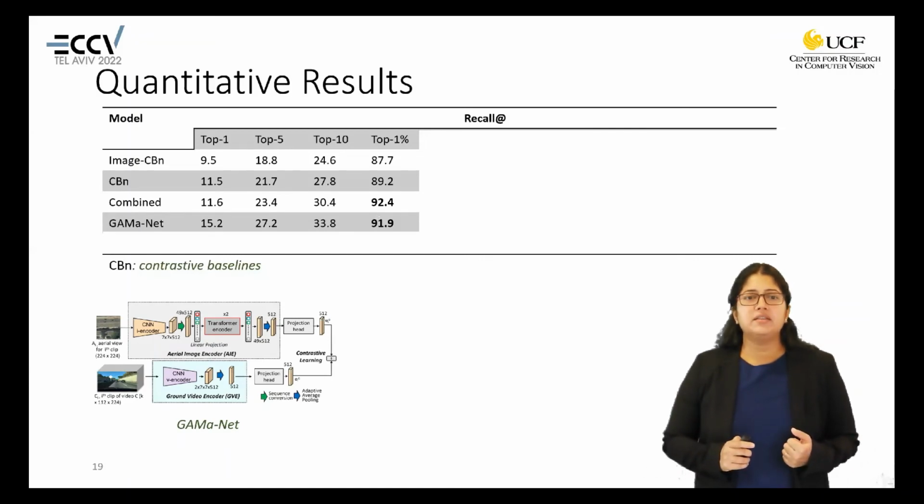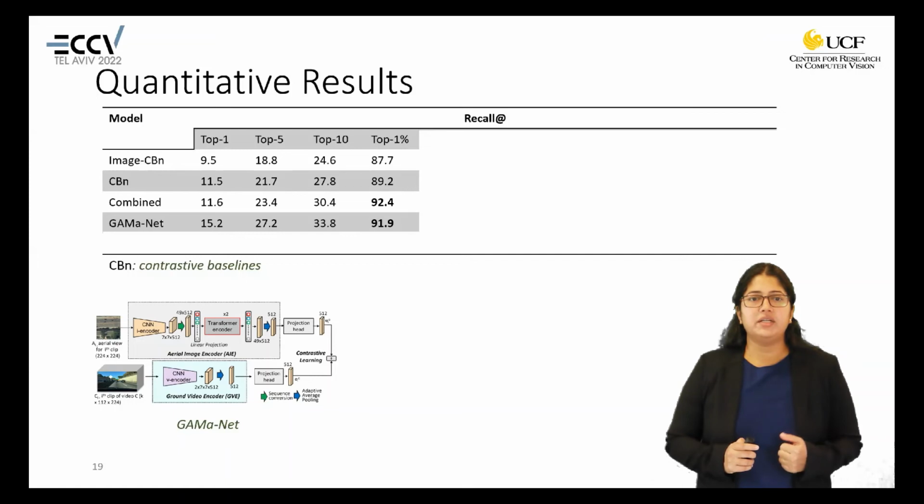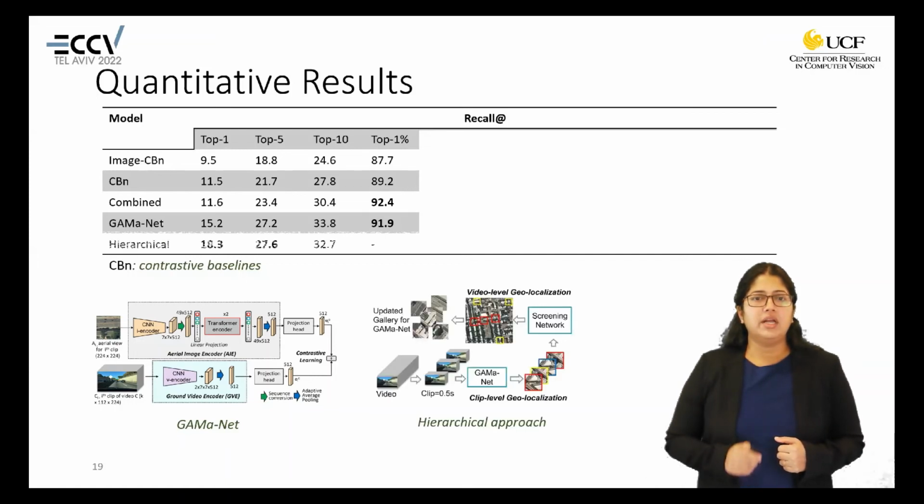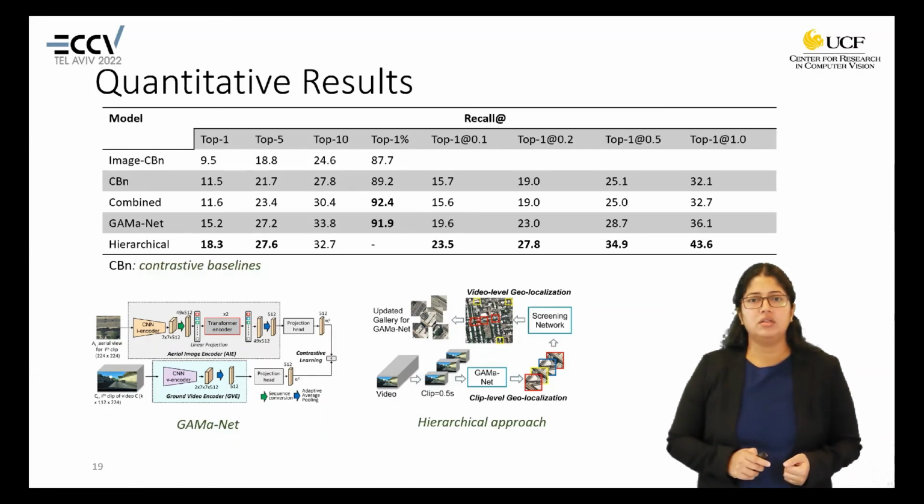With the proposed GAMaNet, we see a further improvement in the recall rate, and if we have a look at the hierarchical approach, we can see that there is an improvement at top 5 and top 1 recall rate. If we have a look at the top 1 values at different thresholds of 0.1, 0.2, 0.5, and 1 mile, we can see that as compared to GAMaNet, the hierarchical approach provides better results, which implies that the top one prediction by the hierarchical approach is closer to the ground truth as compared to GAMaNet.